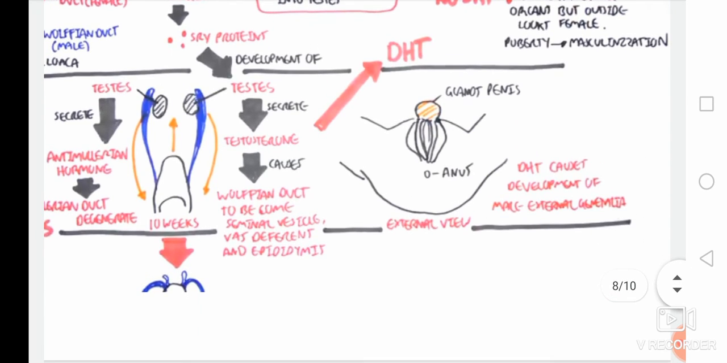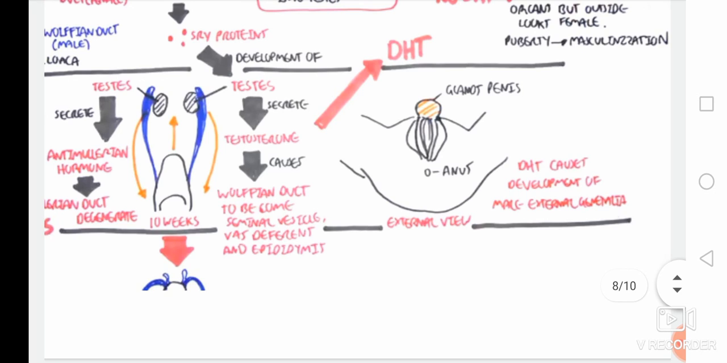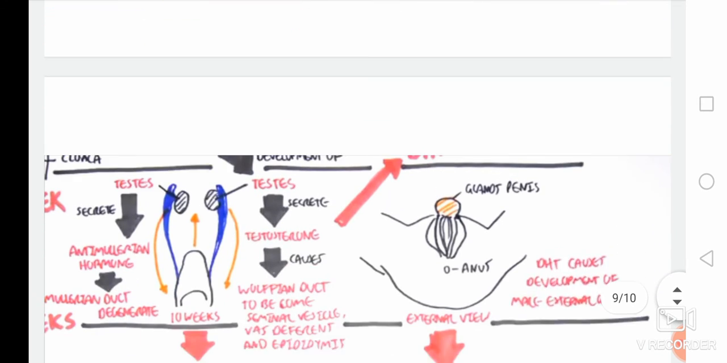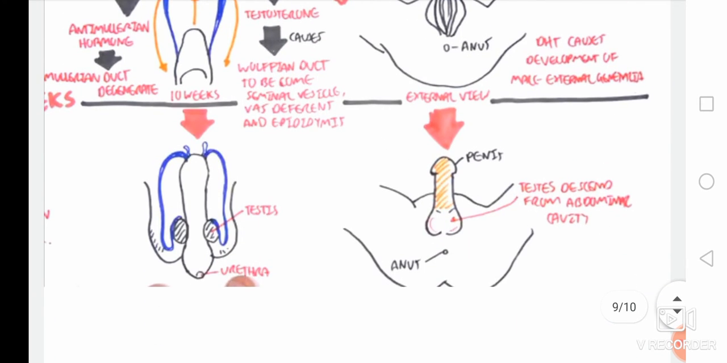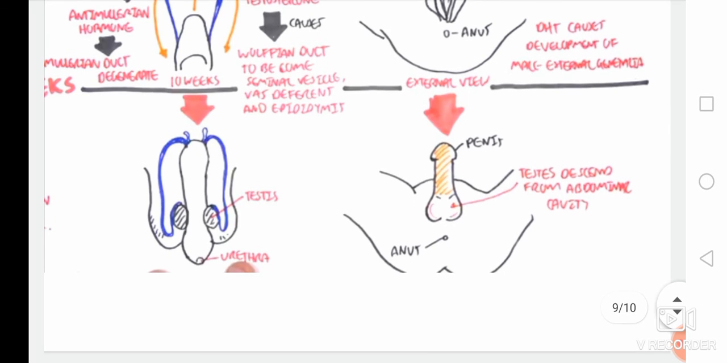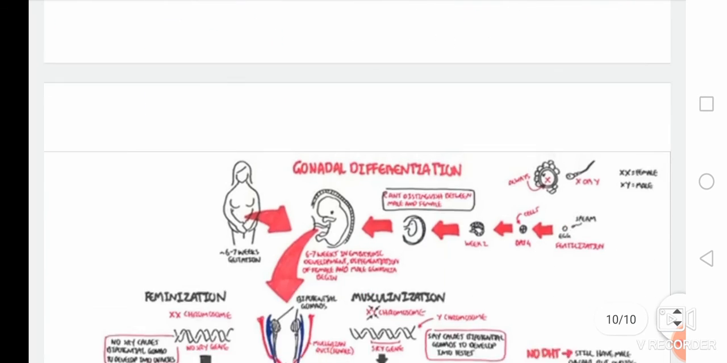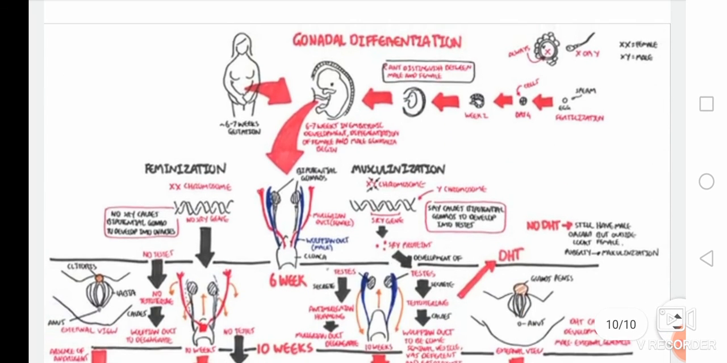You see the external view, the upper portion is the glans penis and anus, and DHT causes development of male external genitalia. After that, it proceeds to develop testes and a fully developed penis. It is an overview diagram of gonadal differentiation.